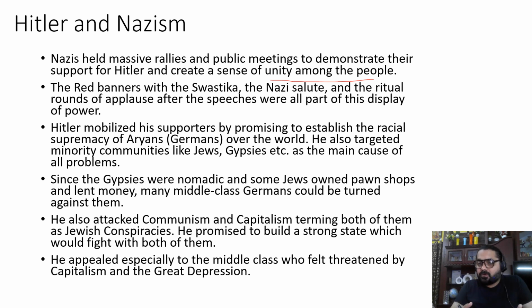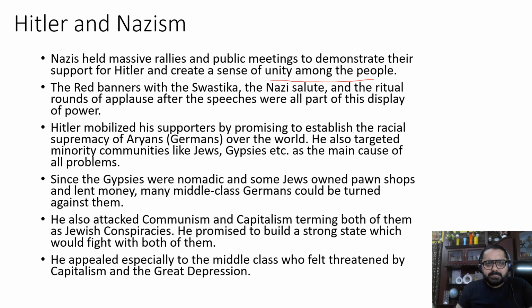After the speeches, there were also the ritual rounds of applause, wherein the people were supposed to clap for the speeches given by the dictators. All of this was a part of their strategy to show everyone how powerful the Nazis were, how powerful their leader was. All these were part of their strategy to show off their power and to make a strong impression on the public. It was all about creating a sense of unity and authority among the people. They used these kinds of techniques to display their power.